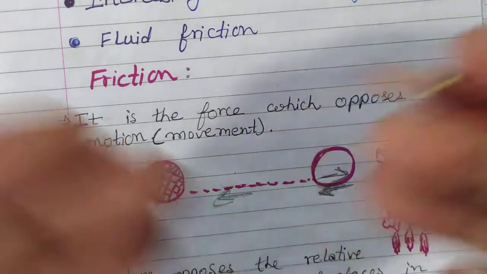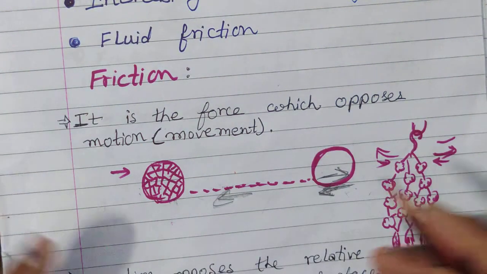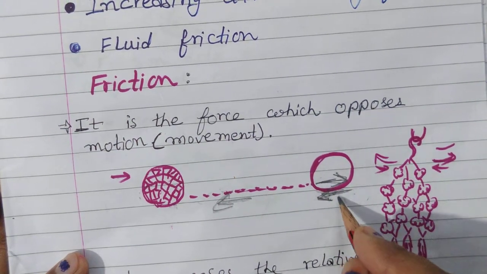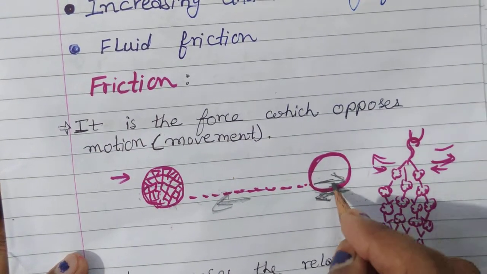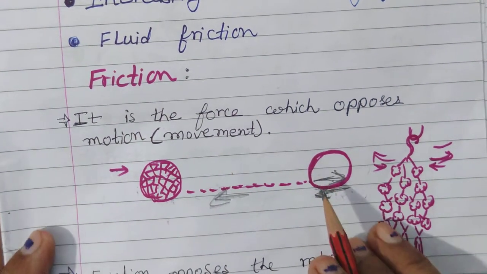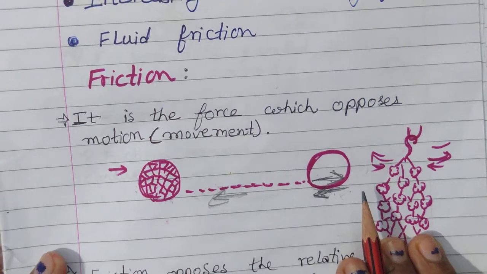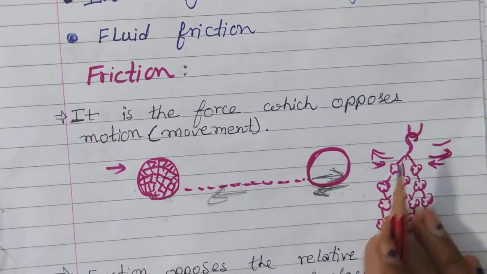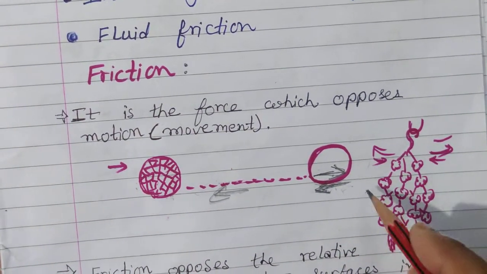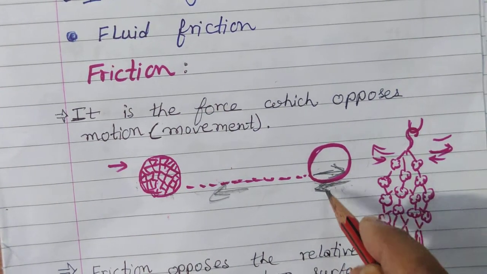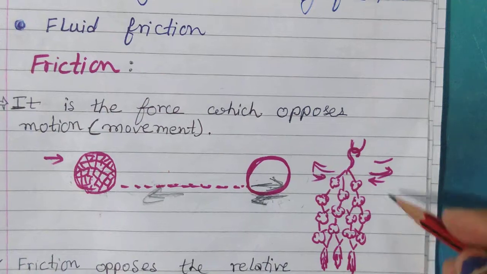when forces act in the opposite direction, the net force is found by subtracting them. That's why this friction force just stops this football. This is the reason why the football stops after some time without applying any external force. Why? Because there is actually a force already acting on it, that is the friction force. We can take this example.